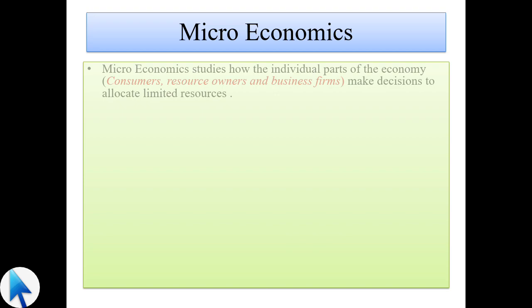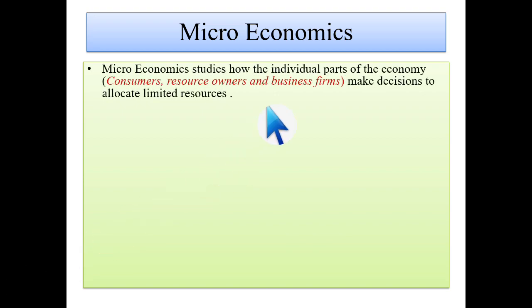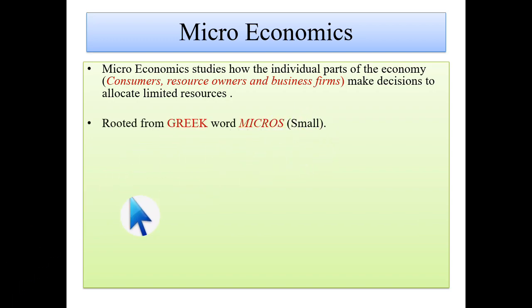Next, microeconomics. It studies how the individual parts of the economy, meaning the consumers, resource owners and business firms, make decisions to allocate limited resources. Okay. It is rooted from a Greek word, micros, meaning small.